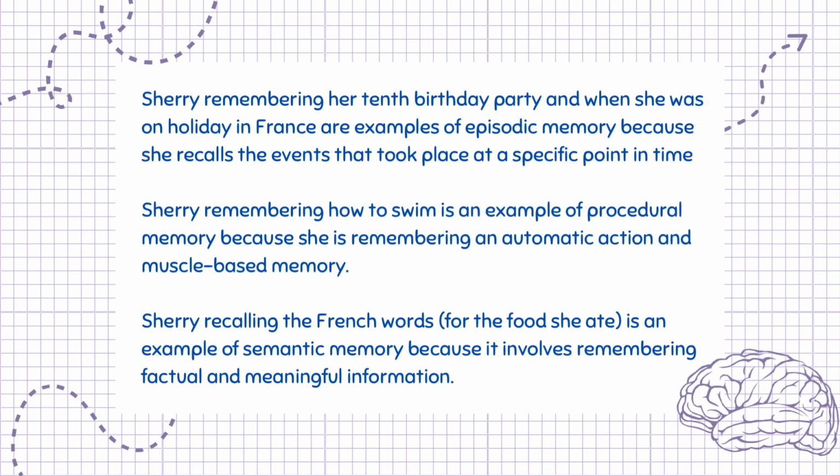Sherry remembering her 10th birthday party when she was on holiday in France are examples of episodic memory because she recalls the events that took place at a specific point in time. Sherry remembering how to swim is an example of procedural memory because she is remembering an automatic action and muscle-based memory. Sherry recalling the French words for the food she ate is an example of semantic memory because it involves remembering factual and meaningful information.